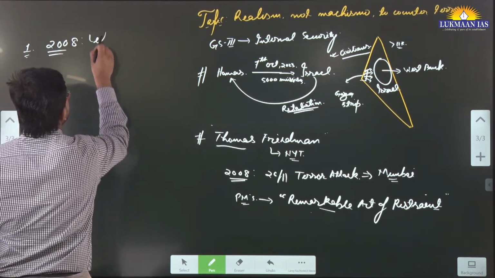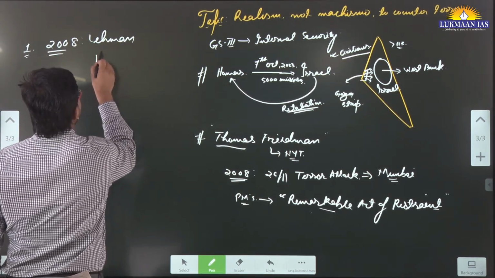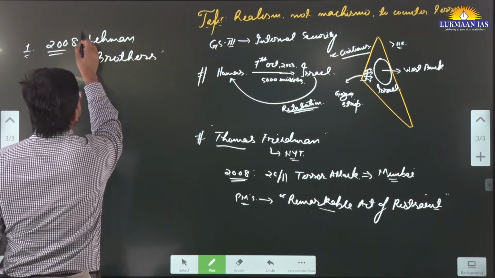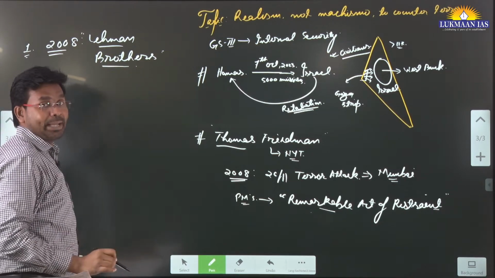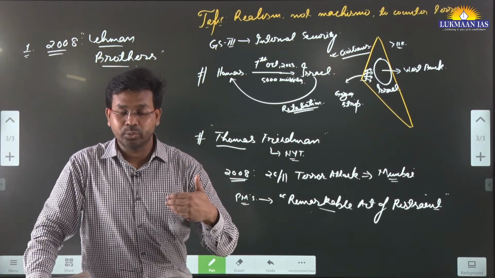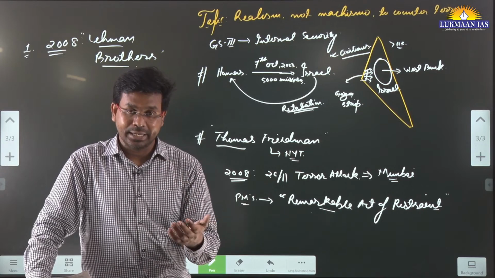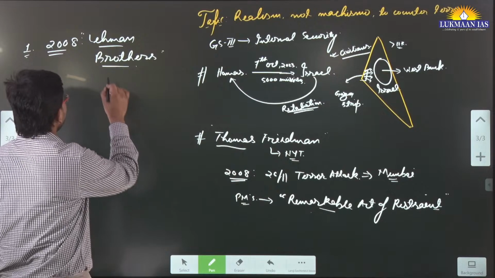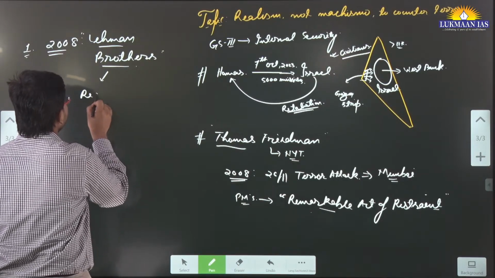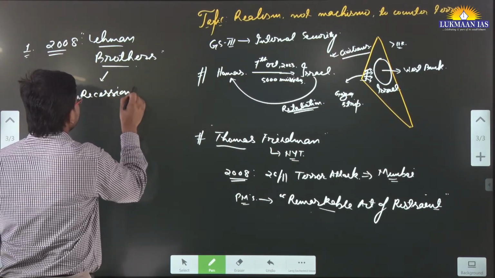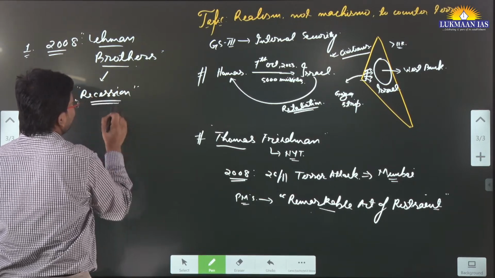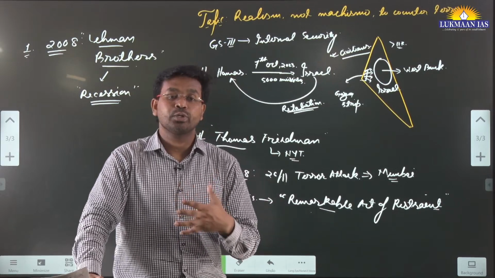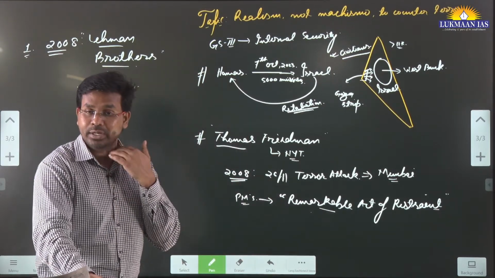We have seen Lehman Brothers. It was a kind of non-banking financial company which was involved in subprime lending. But this bank failed and it led to a kind of recession. Because of this recession, not only the US economy was in turmoil, but also the Indian economy and many other economies.